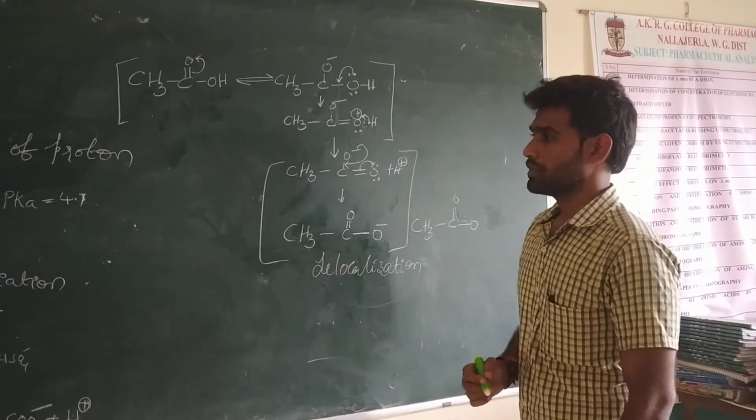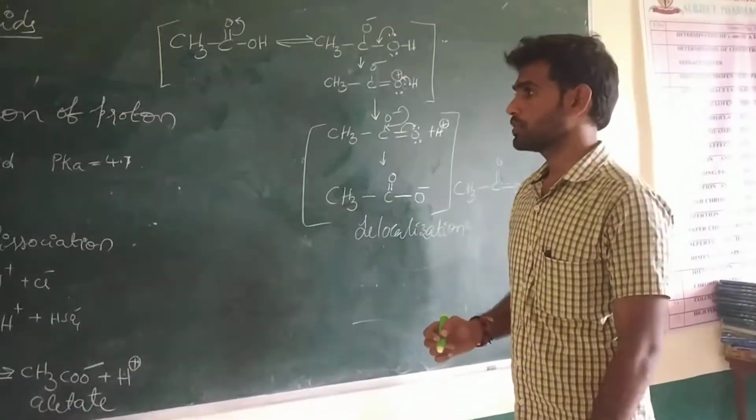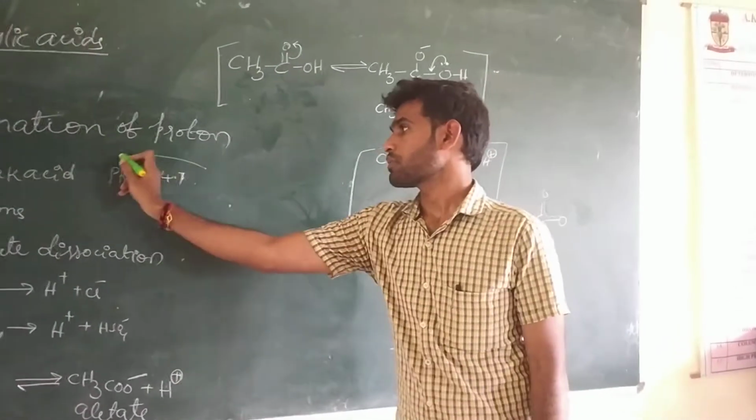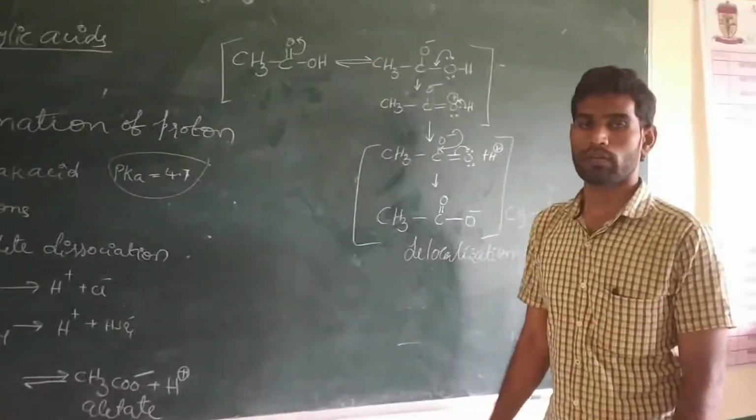Now, acetic acid is a weak acid and its pKa value is 4.7.